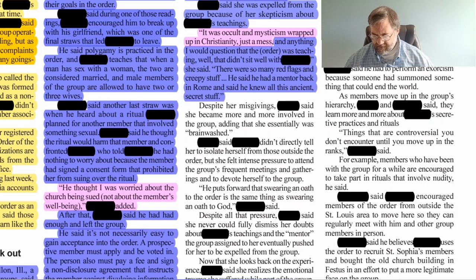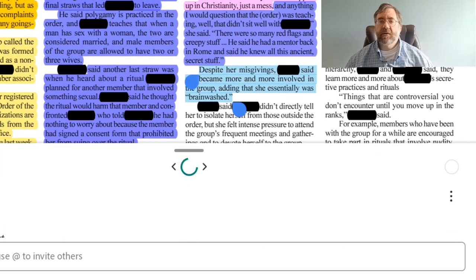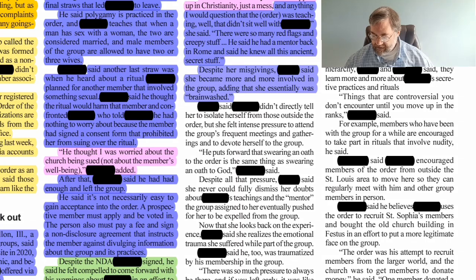Despite her misgivings, Blank said she became more and more involved in the group, adding that she eventually was brainwashed. Again, this is a personal experience, so we'll highlight that in blue. Blank said Blank didn't directly tell her to isolate herself from those outside the order, but she felt intense pressure to attend the group's frequent meetings and gatherings and to devote herself to the group. Again, this sounds like a personal experience that this individual has had with this individual and this individual's group. So we'll go ahead and highlight that in blue.